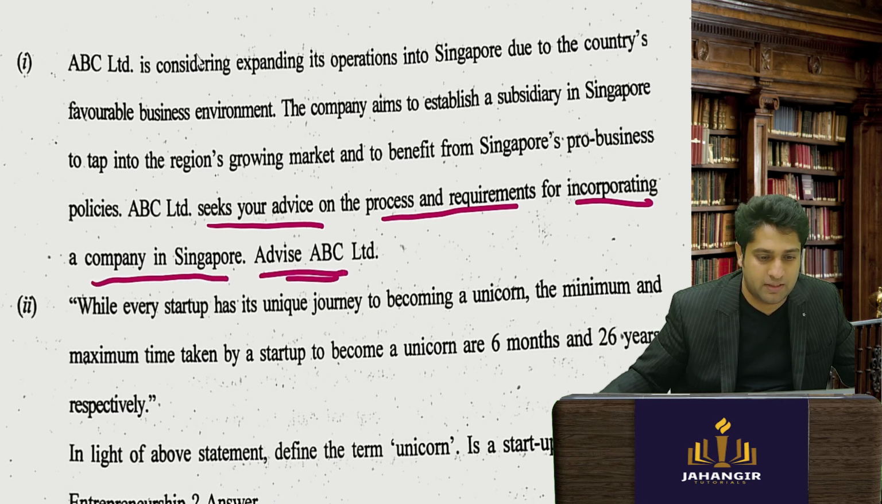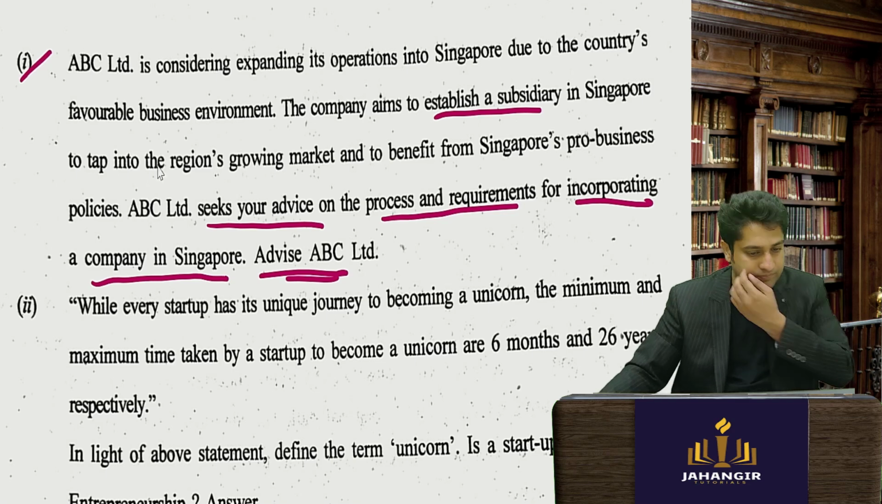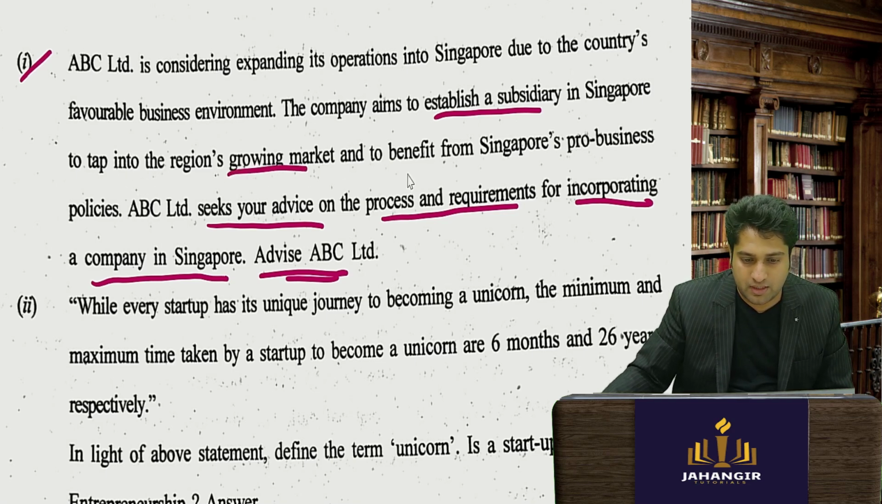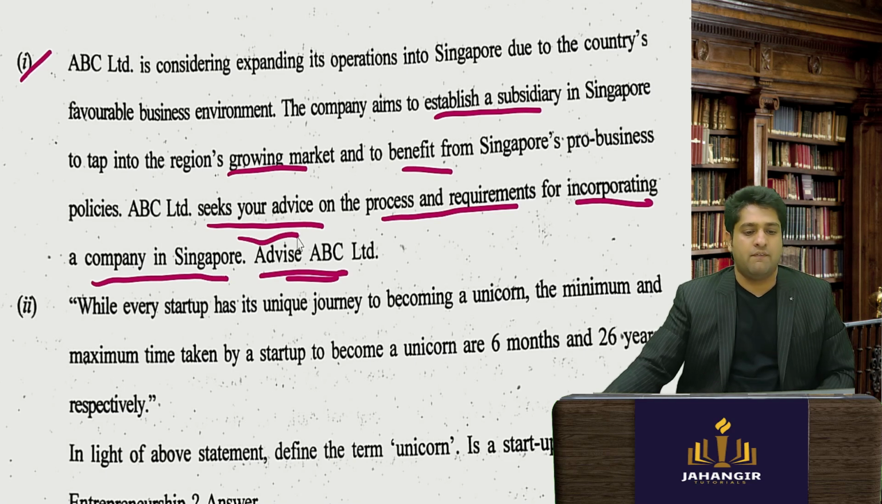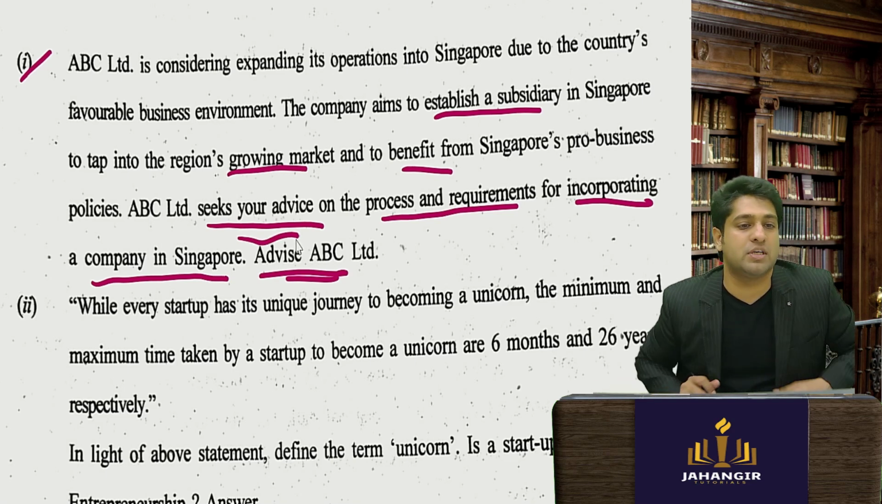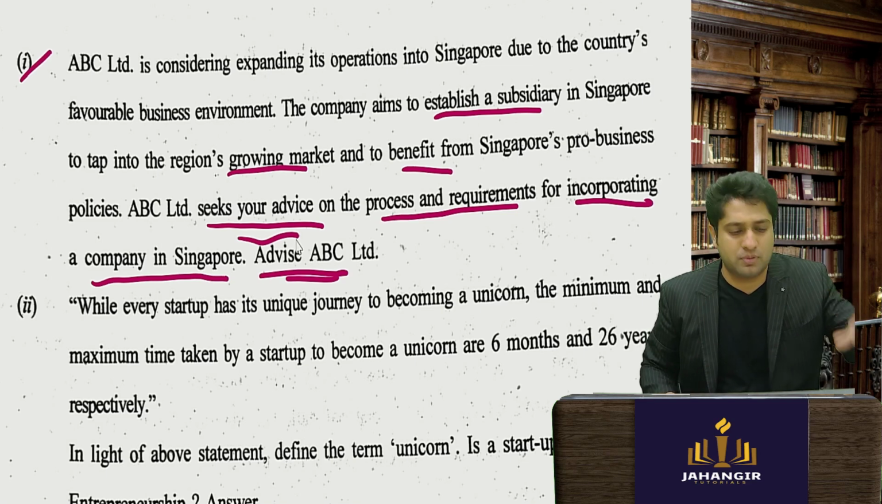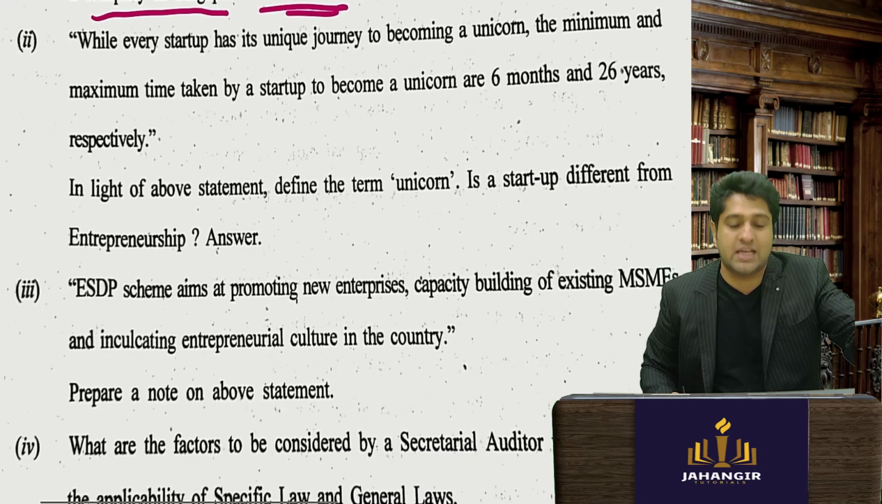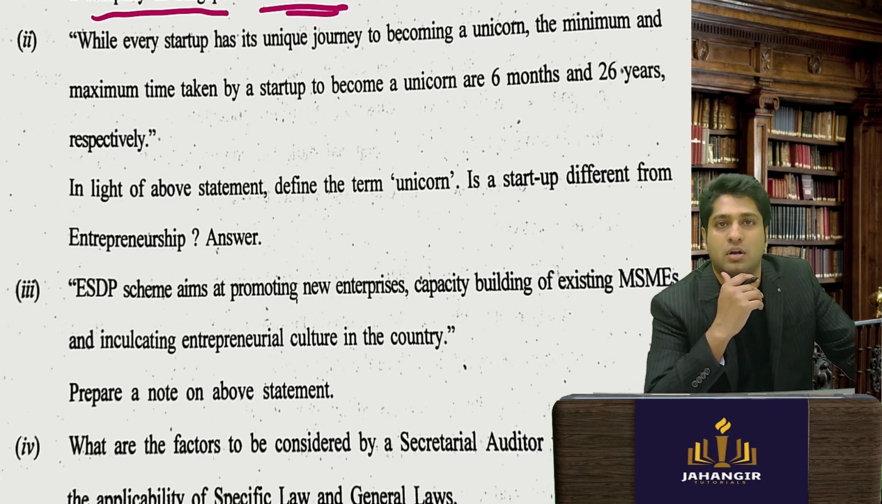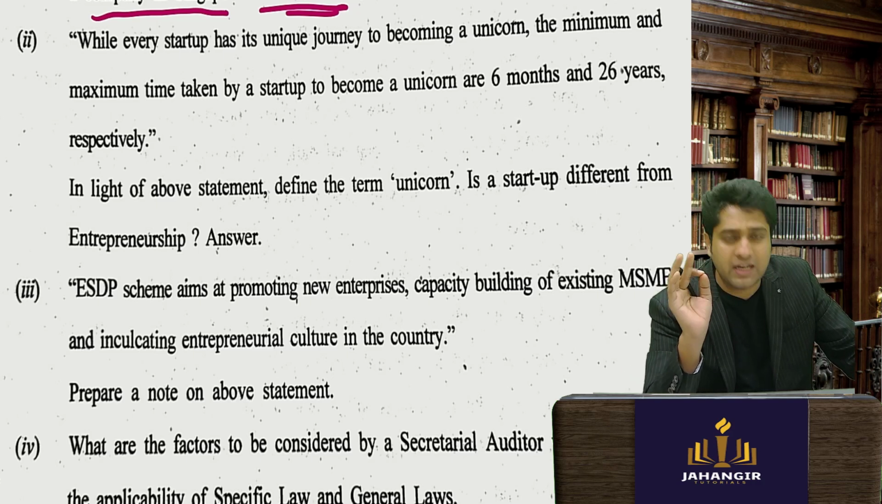Advise the company. Okay, it aims to establish a company in the region of the growing market, the benefits of this. So again, very simple. Now whenever a question like this comes, since you have done company law, you know the incorporation steps will be the same throughout the world. Get a name, select a business structure, get a certificate of incorporation, apply for various tax licenses, take labor law registrations, etc.